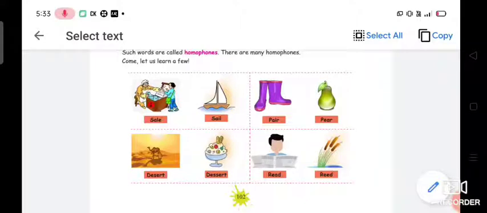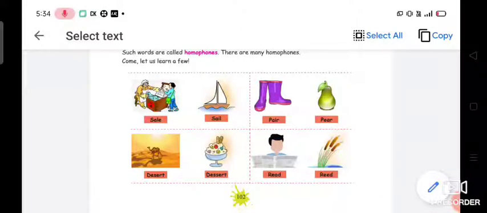Okay, desert, dessert. In the first picture you can see a desert. You can see a camel. Camel is the ship of the desert, right? And in the second picture you can see ice cream. It is also a dessert. The spellings are different, but the sounds are the same.